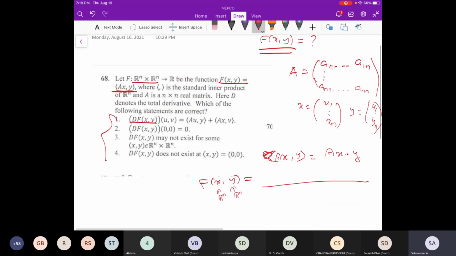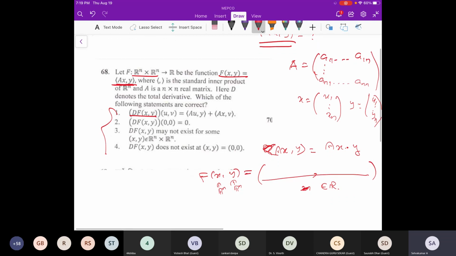So how many coordinates will you have? 2n coordinates. This value belongs to R, so this is the equation you will get. Now you have to take the derivative at the point x comma y. That means you will get a 1 by 2n matrix, because x is in Rn and y is in Rn, so you have the point x comma y in R2n. From that matrix you have to argue these things. If you solve this and then do these things, you will get the answer. It is simple, just calculation.